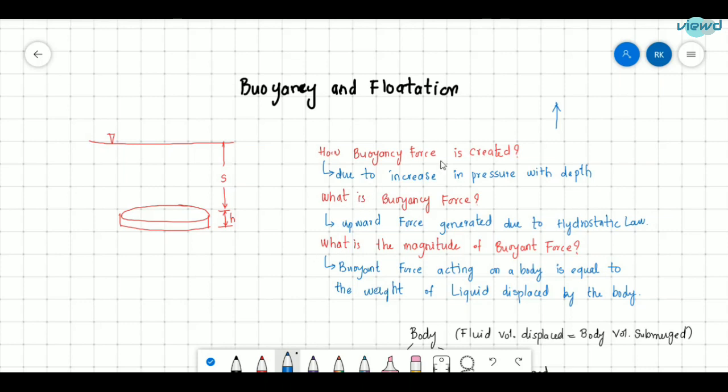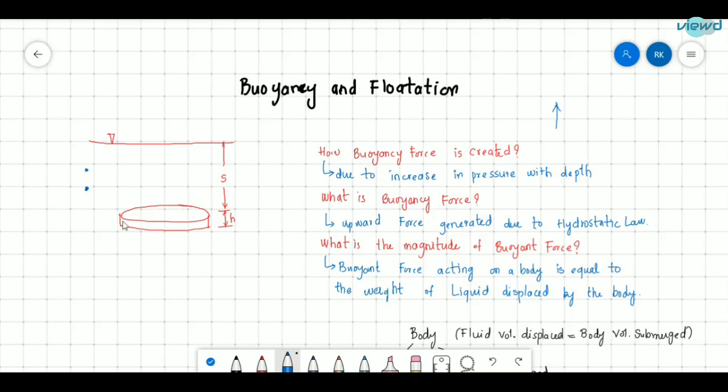So how is this buoyancy force created? This phenomenon is called buoyancy, and the upward force or thrust acting on the body is called the buoyancy force. How is it created? Due to the increase in pressure with depth. We know that if you consider a point here and a point here, the pressure at this point will be lower than the pressure at this point. So due to this increasing pressure with depth, the buoyancy force is created. Let us see how.